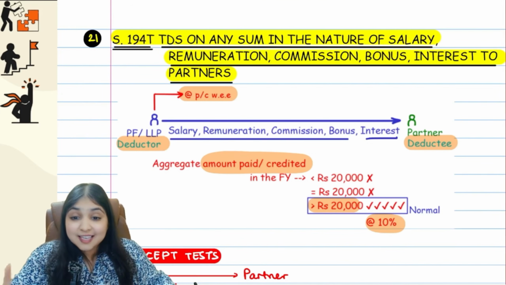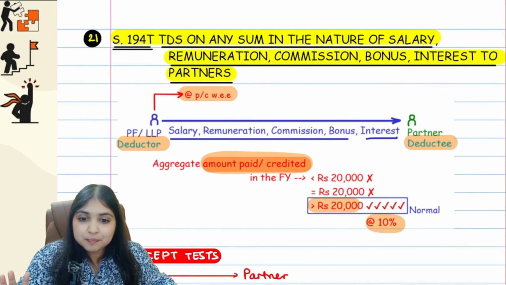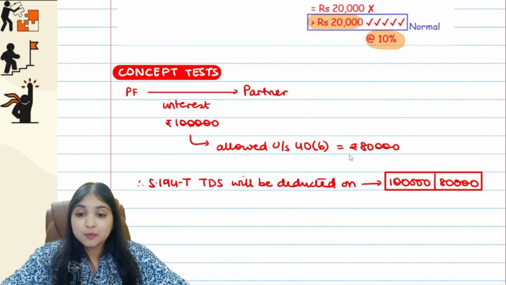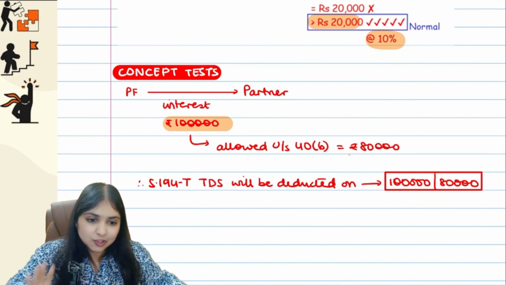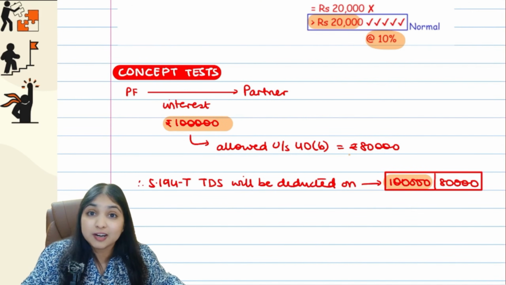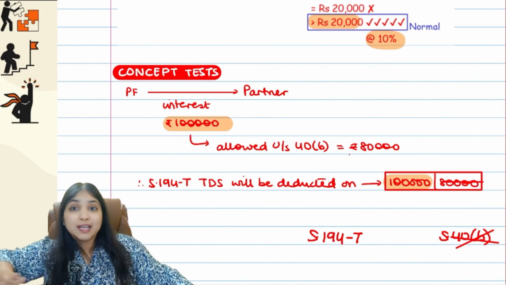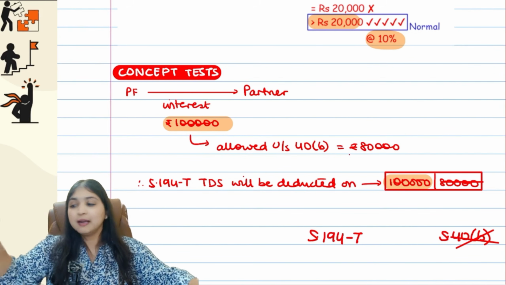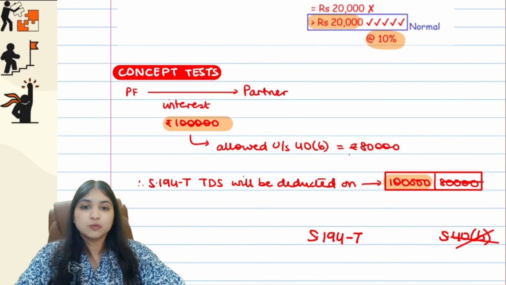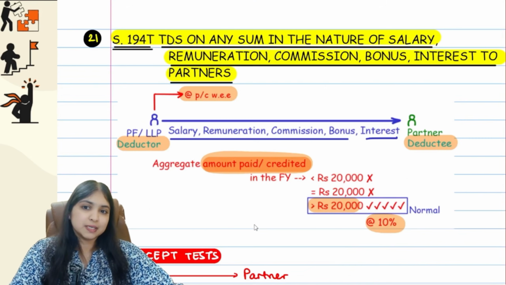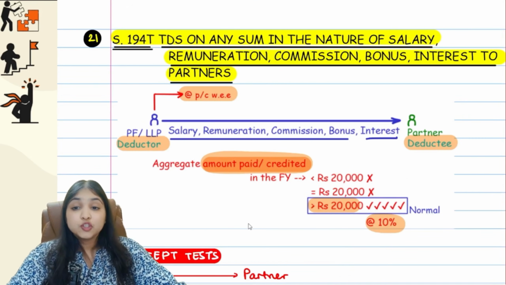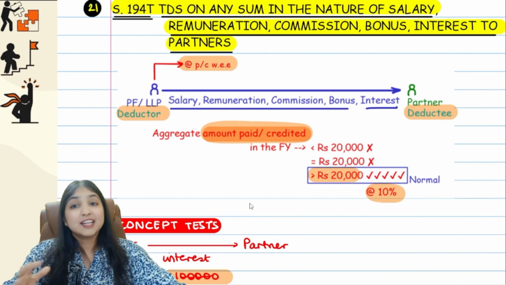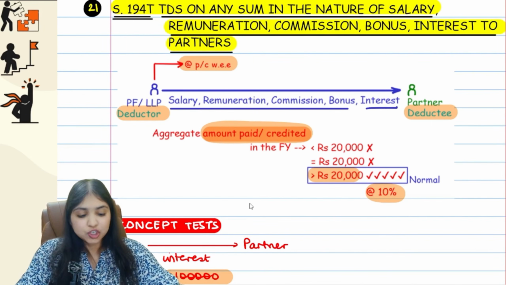No, guys. The section says we will just see what is the amount paid or credited. In my example here, what is the amount of interest, guys? 1 lakh. That's all. Tax will be deducted on 1 lakh. We will simply see what's the total interest, total salary, and on that amount, if it is more than 20,000, there will be TDS at the rate of 10%. Alright, guys, that's it. So with this, we are done with the sections of TDS. All the sections we have completed.